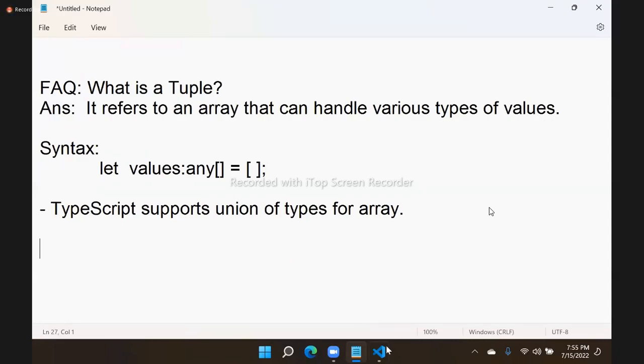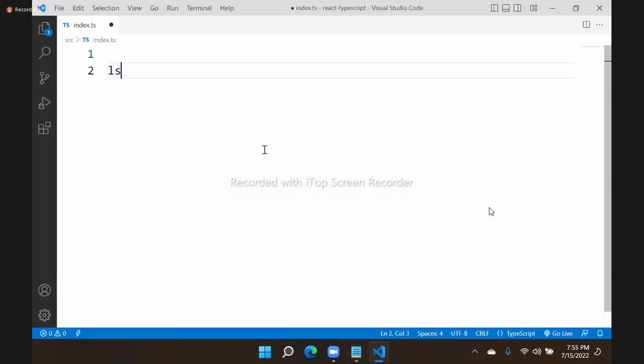That means what you can do. We can create a collection here. So let collection, and this collection can be a string type array or it can be a number type array. You can define like this. Suppose I am keeping 10 and I am keeping A, I am keeping 20.